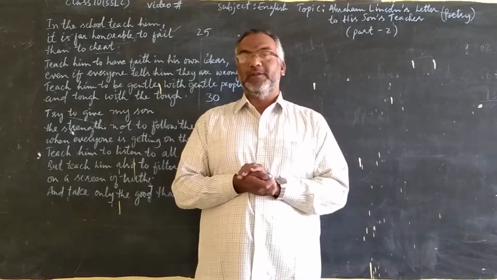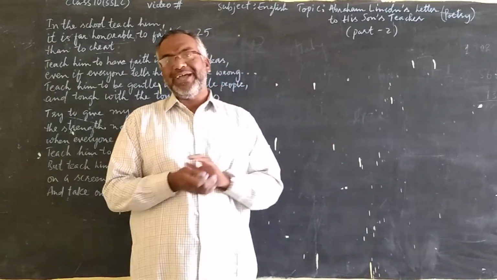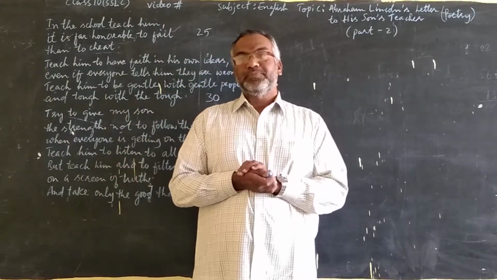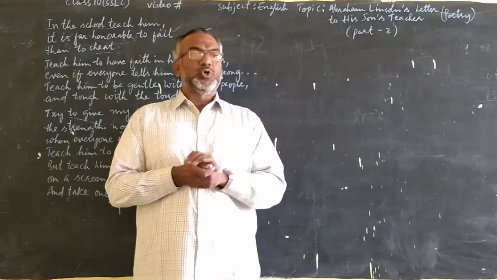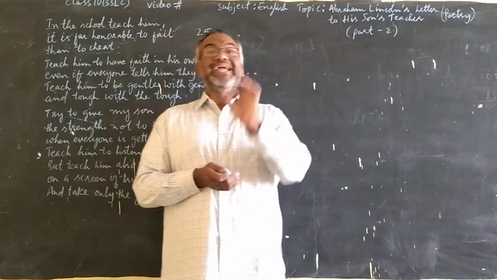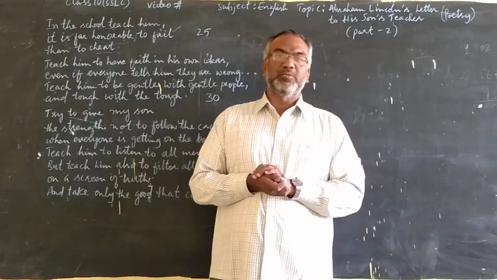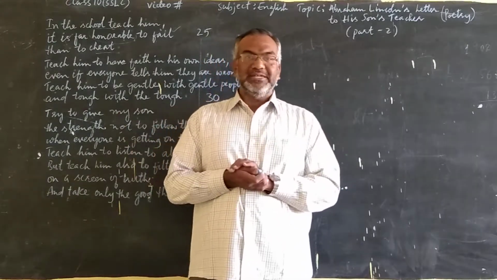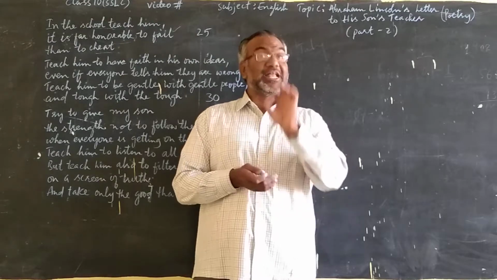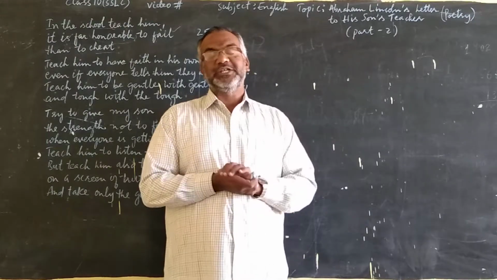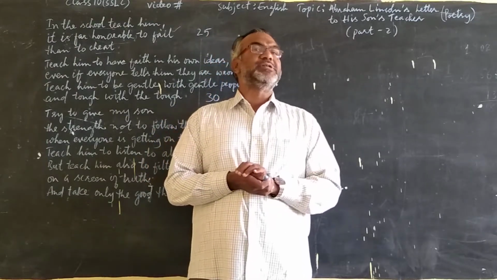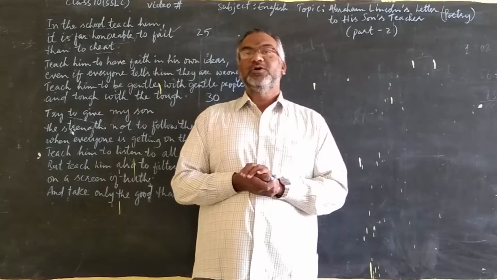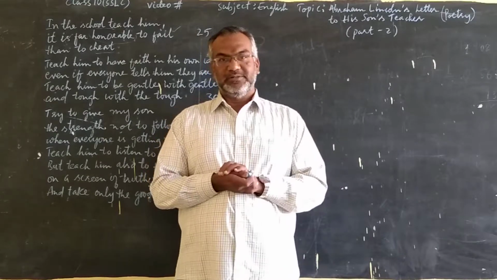Inspectors visited the school, and just to inspect how far the students had learned, the inspector told the children to write a word in their notebook. Most of the students were writing, but Mahatma Gandhi, father of our nation India, was unable to write that word. He did not know how to write it.